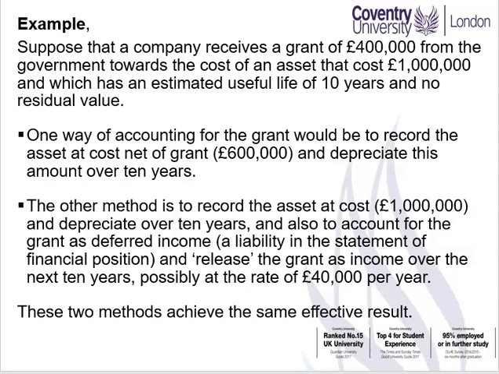So $100,000 less the $40,000 released is a net charge to the profit and loss account of $60,000, just as in the previous example. These two methods, therefore, achieve the same effective result, but different presentations in the statement of financial position.